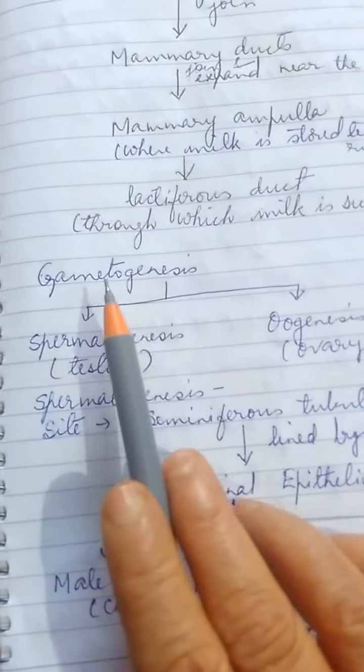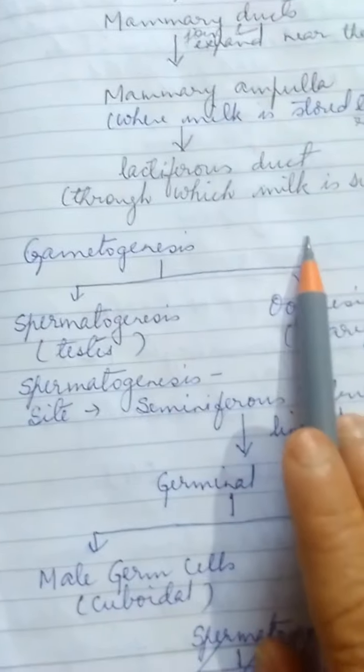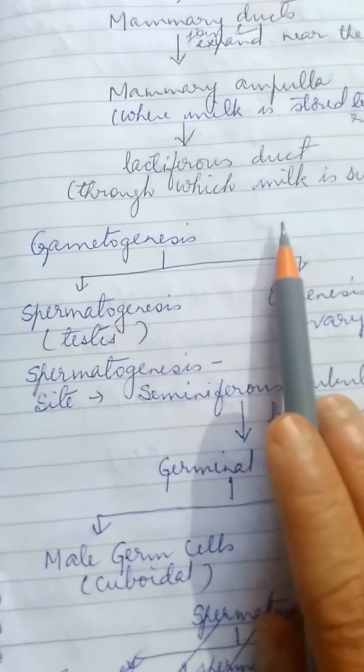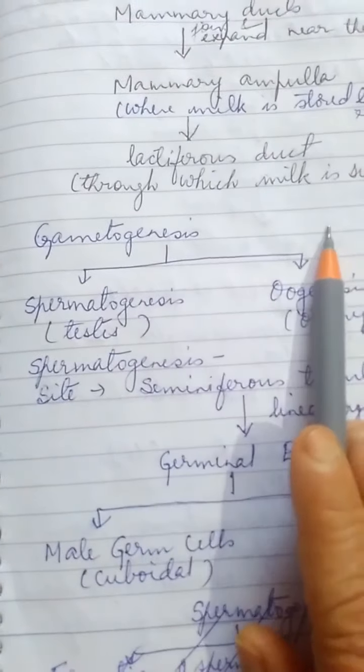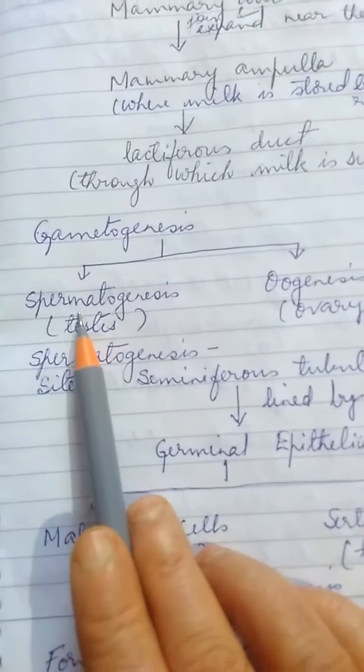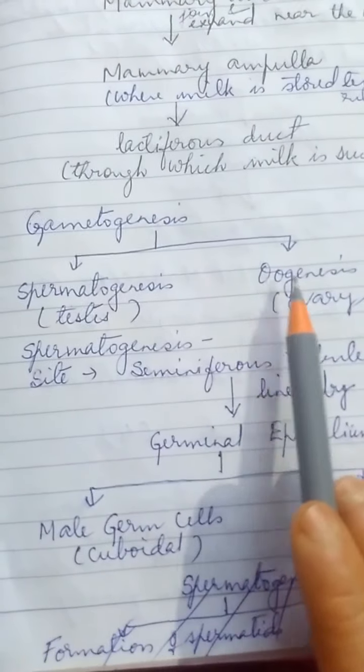Now, gametogenesis, the process of formation of gametes. Which gametes? Male gametes and female gametes. We know that in humans, the male gamete is called the sperm, and the female gamete is called the egg or ovum.